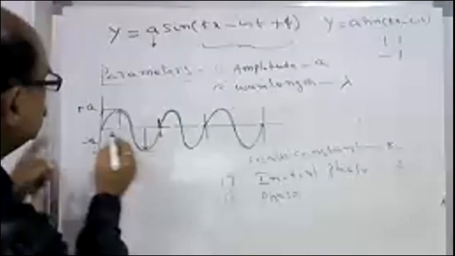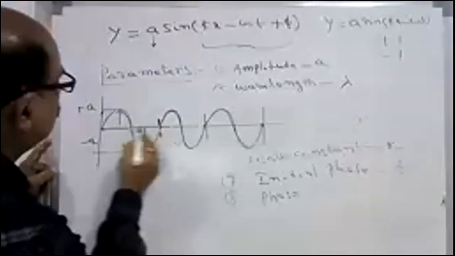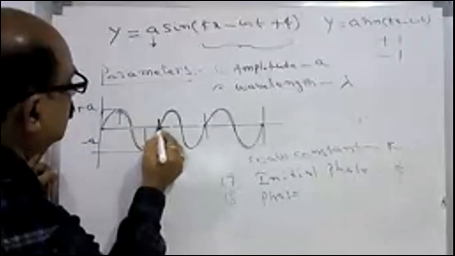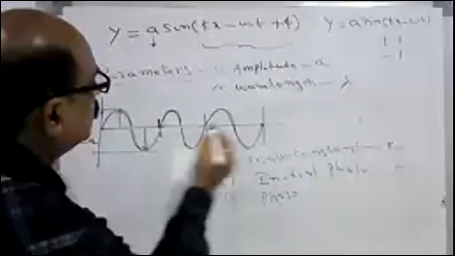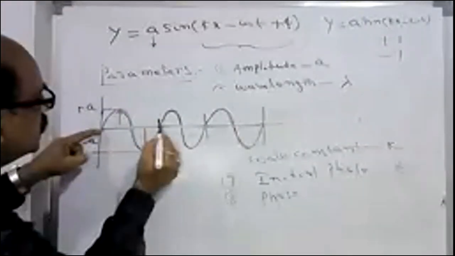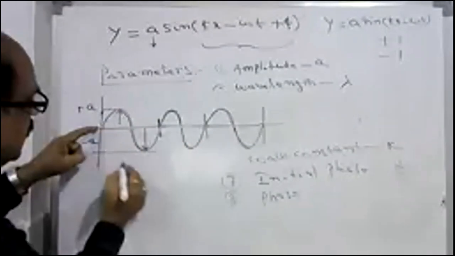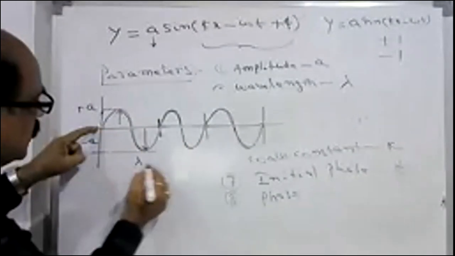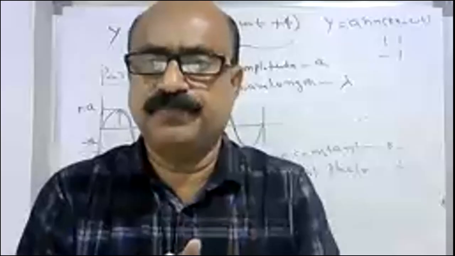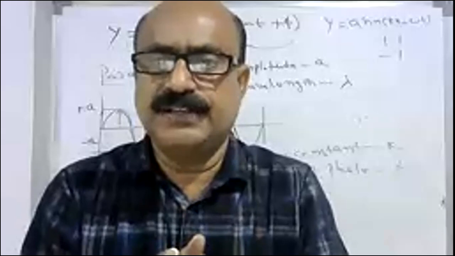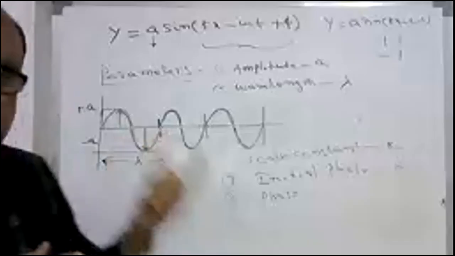This one, and again this one, and again this one. This particular displacement is called lambda. This is the distance over which the wave repeats its same property.